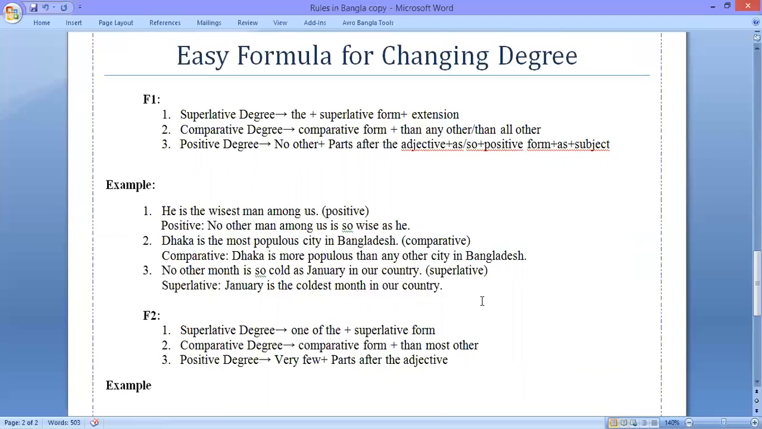We need to remember that when there is no other in positive form, and if you want to make this superlative, at that time we need to use the plus superlative form, and if you want to make this comparative, we need to use comparative form plus then any other or then all other. This formula will be very easy if we give some examples.